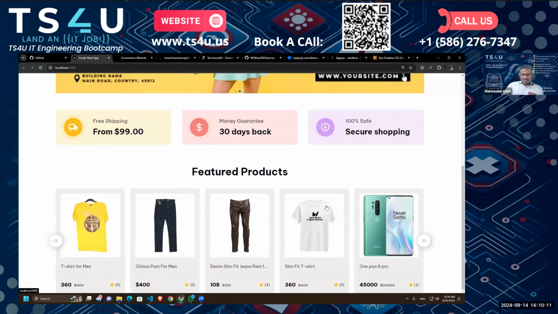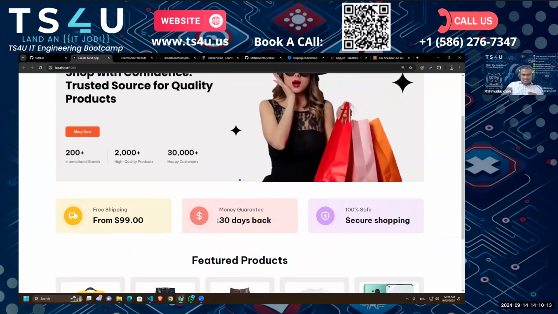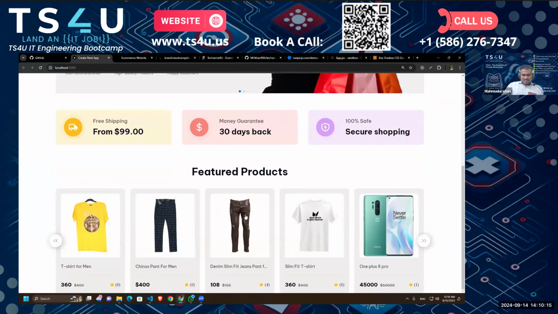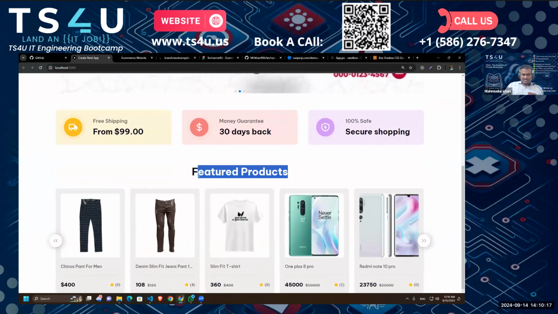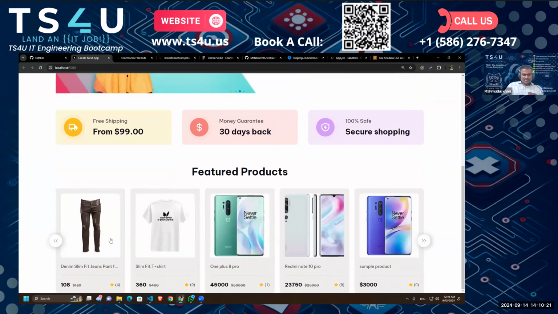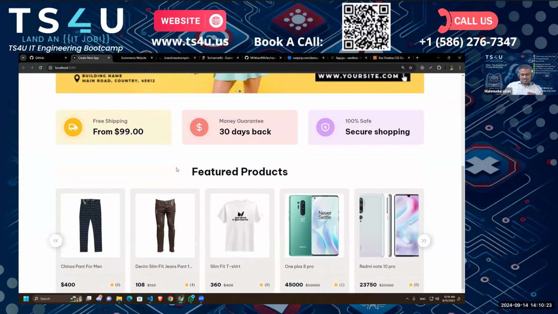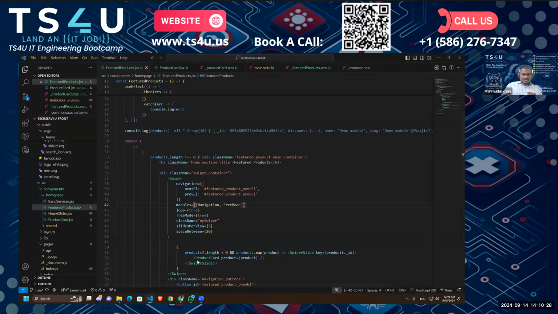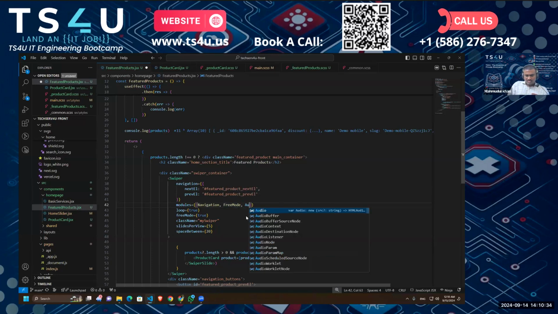Okay, so what else can we play? So how should the user know that it is a swiper? And the user might be lazy, so they do not want to click on the navigation. But we want the user to see the products, right? So for that to happen, we can just use the autoplay, right? So the swiper should swipe automatically.